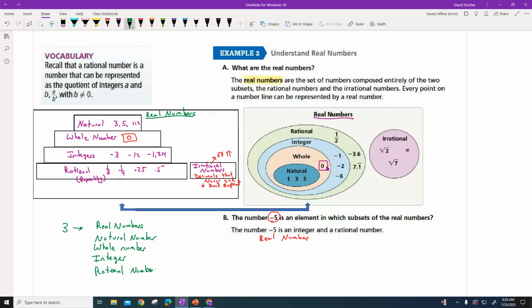If I said, what's the number 0? Classify the number 0. Well, 0 starts here. They can't go up. So it starts on 0. So my first one would be real numbers, because all numbers are real numbers. Then I would say whole number. Then I would say integer. And then I would say rational number. If they said, classify the square root of 3. Well, square root of 3 is over here. It can't go over to this pile over here. And there's nothing underneath it. So it's a real number and it's an irrational number, and that's it.